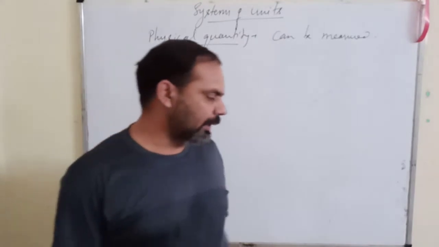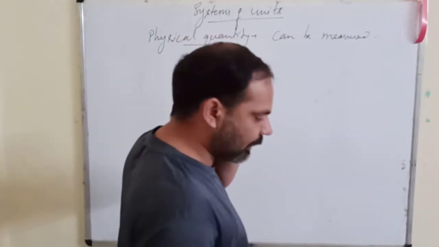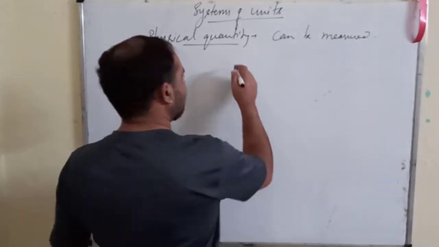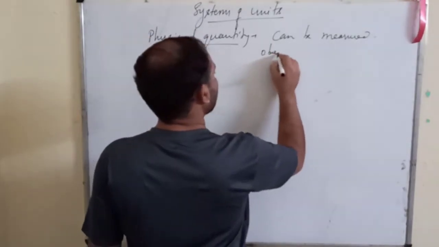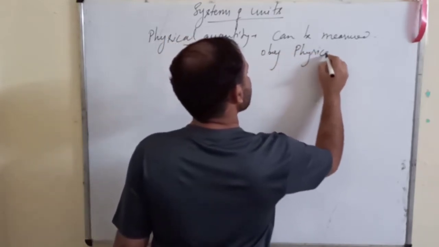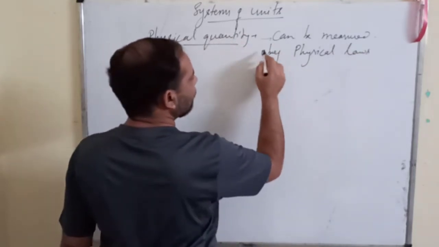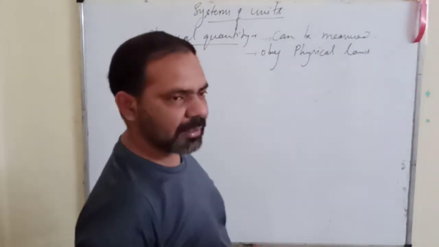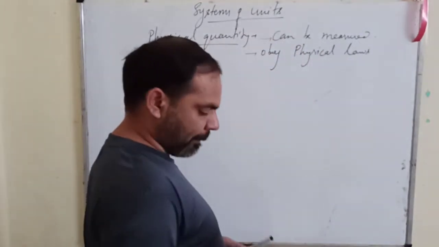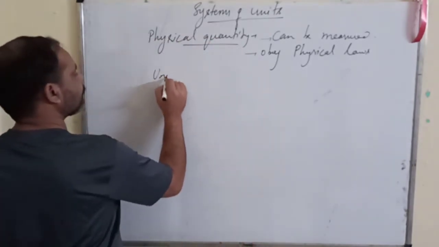Okay, so a physical quantity is any quantity which can be measured, that we call a physical quantity, and one more criterion is that they obey physical laws. So any quantity that can be measured and that obeys the physical laws is called a physical quantity. Now, what is a unit?